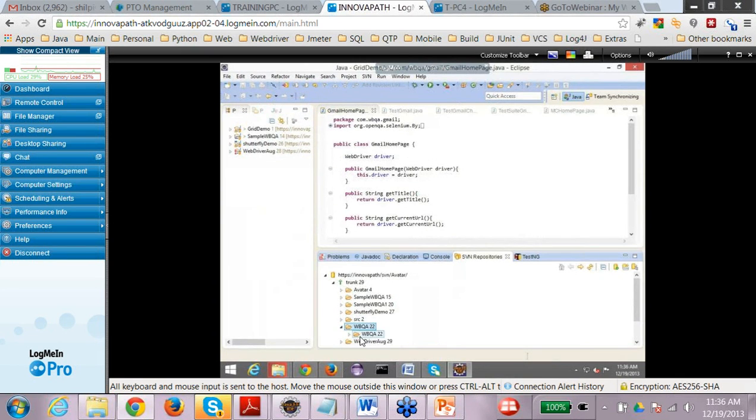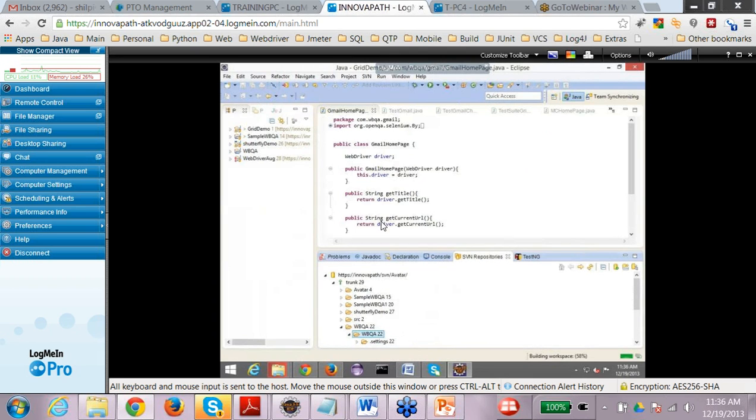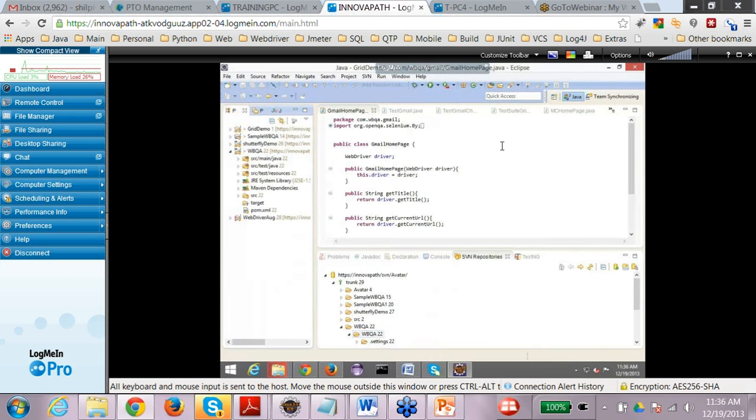The root folder of the project, you can expand and see. So this is the root folder of the project. This one we are going to check out on our local machine. And now you can see this is the one which is being checked out. That means all the resources which are there on the central repository have been checked out to this particular project.